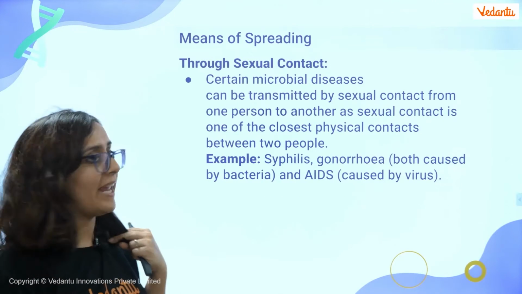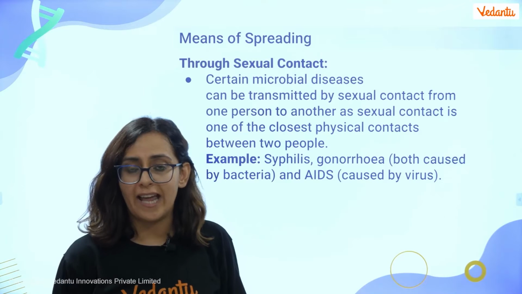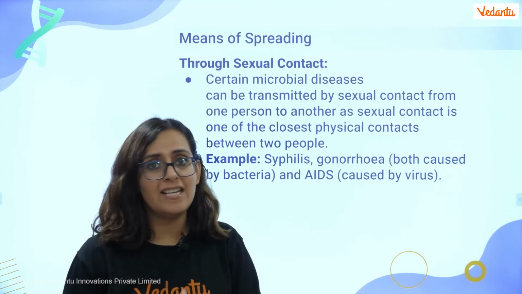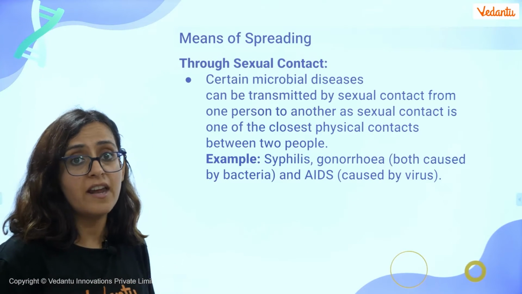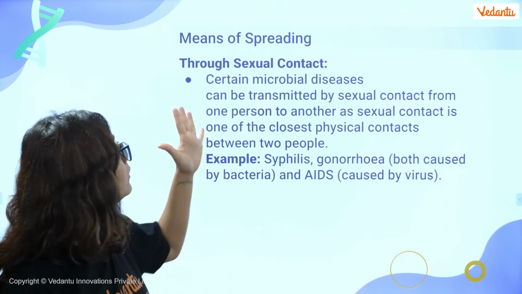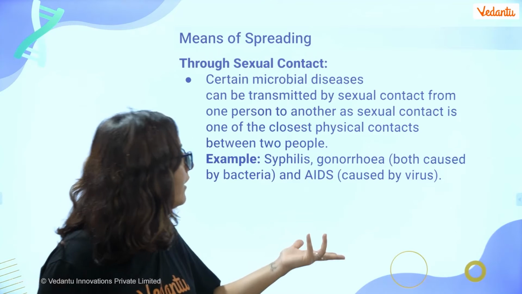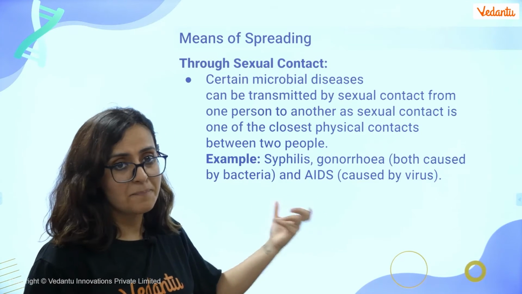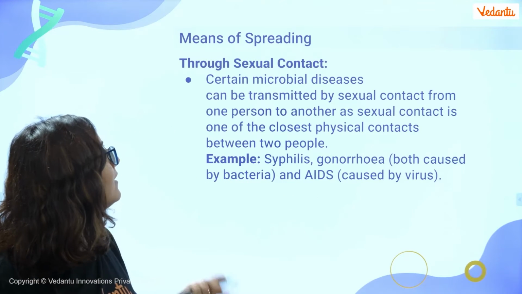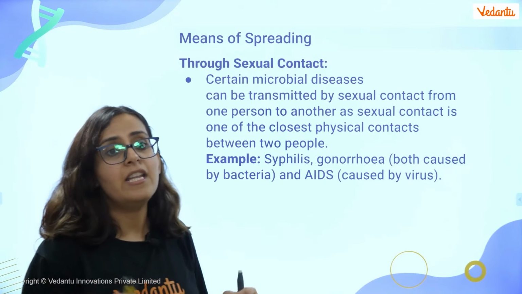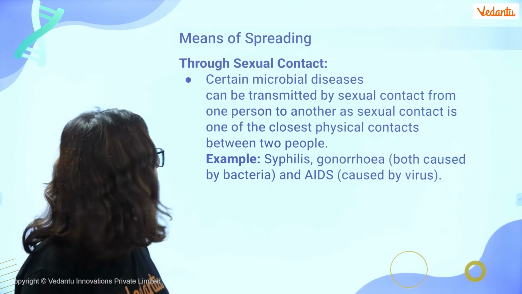Moving forward to the next one, through sexual contact. Now, a lot many STDs, sexually transmitted diseases are there, which are going to spread through the sexual contact. Correct? Example, syphilis, gonorrhea, as well as your AIDS. So these are certain ones which are going to be transmitted in the form of sexual contact.